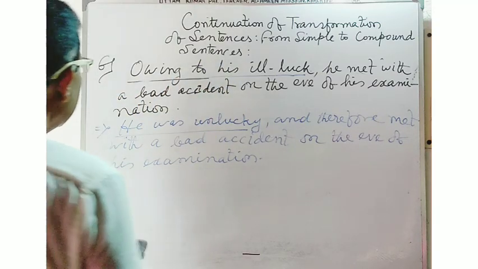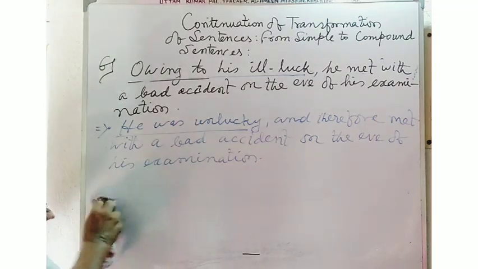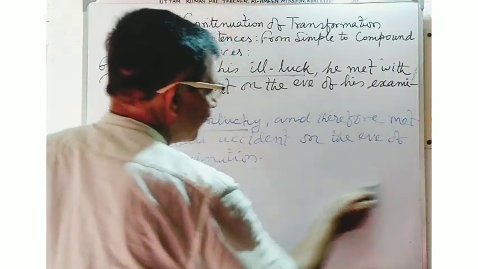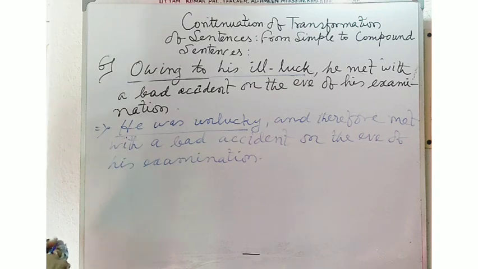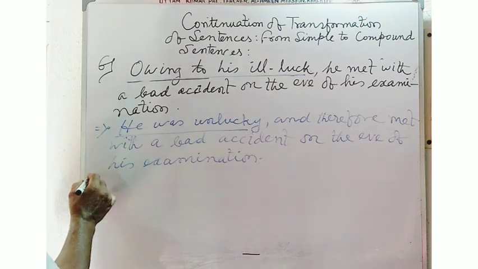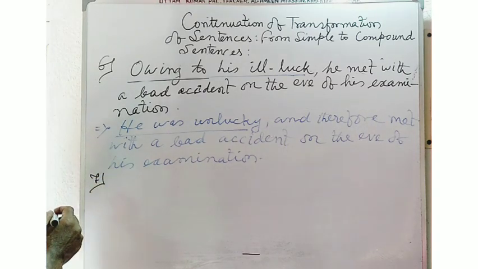Now in another example, you will see such type of conversion of a simple sentence into a compound sentence. Now see, write down sentence number 7.